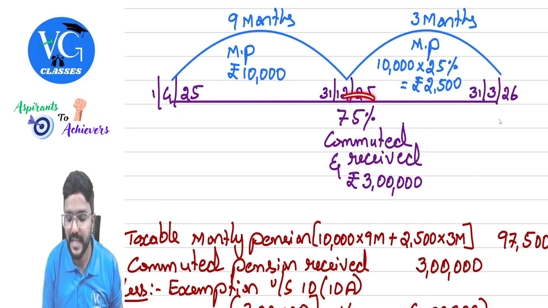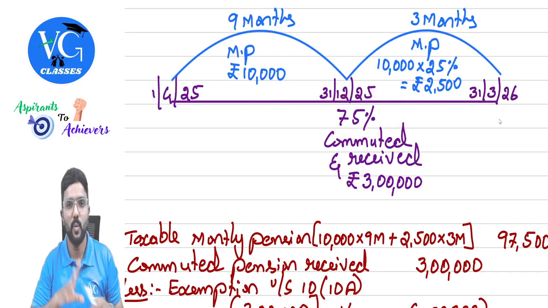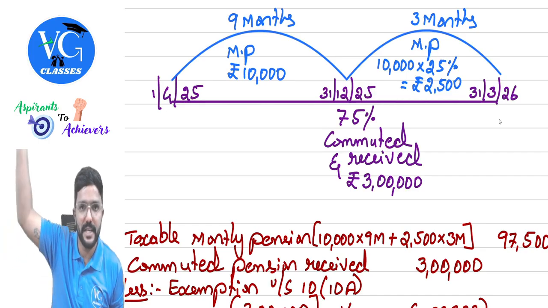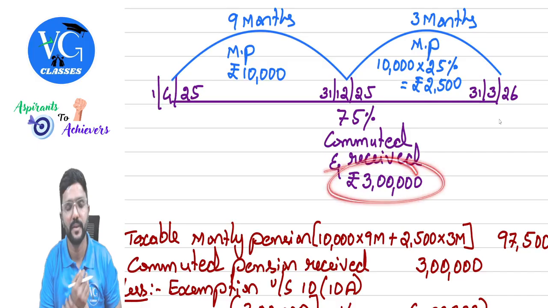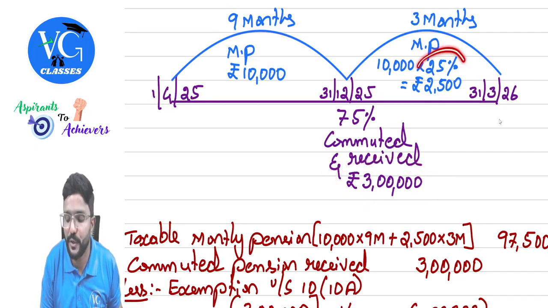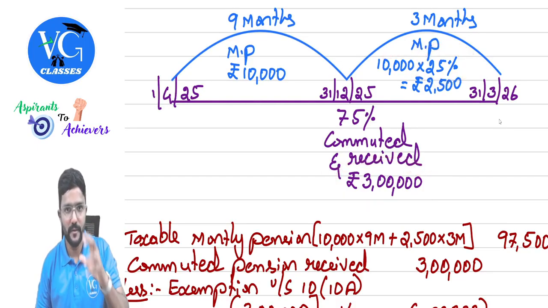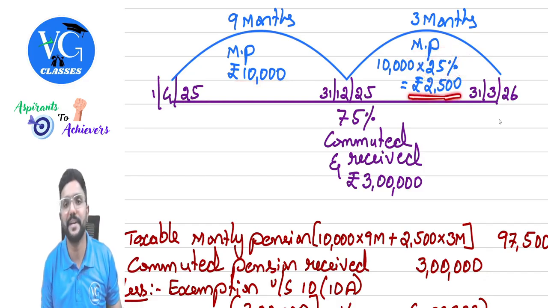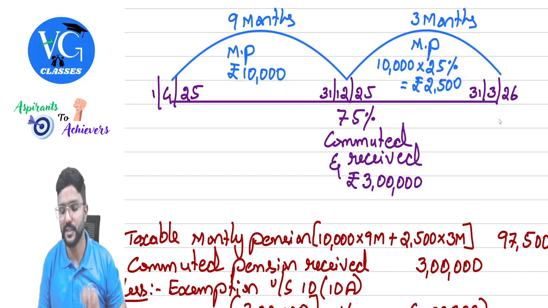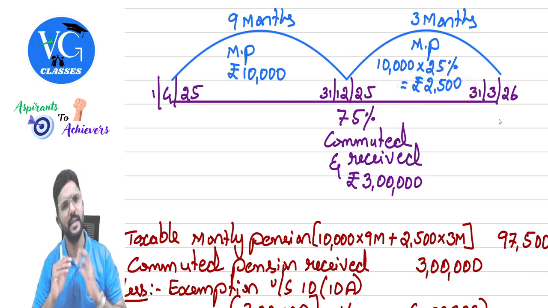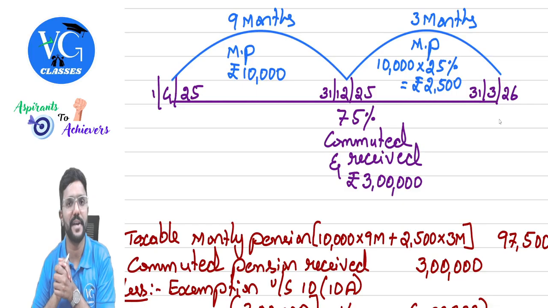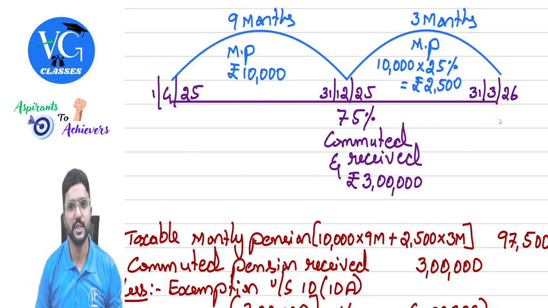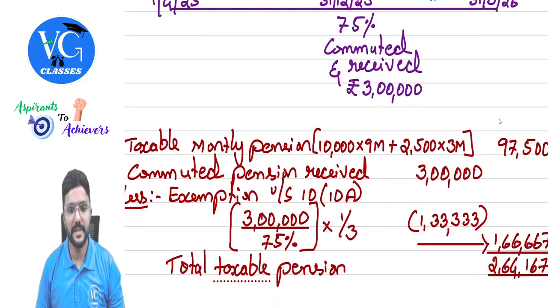And what is the commuted percentage? 75%, which means whatever I was supposed to receive in the future, 75% he has computed now and he is paying me 3 lakh. Remaining 25%, will I continue to receive monthly? Yes. So from the next month, I will continue to receive only 25% of 10,000, which is 2,500 per month. So for Jan, Feb and March, I will get only 2,500. Even after March, I will continue to receive 2,500, but I am bothered only about my previous year, that is 25-26.